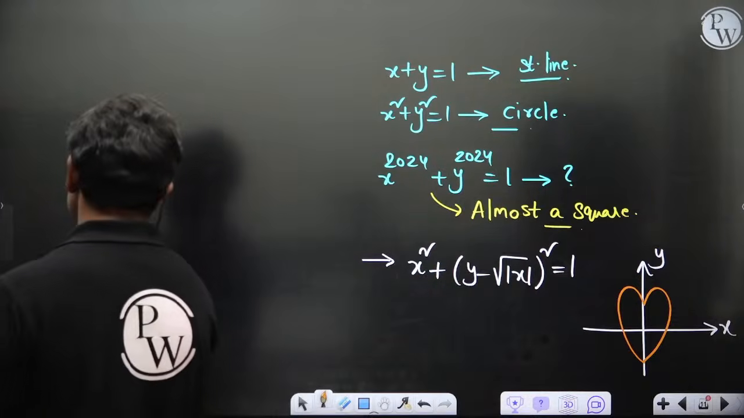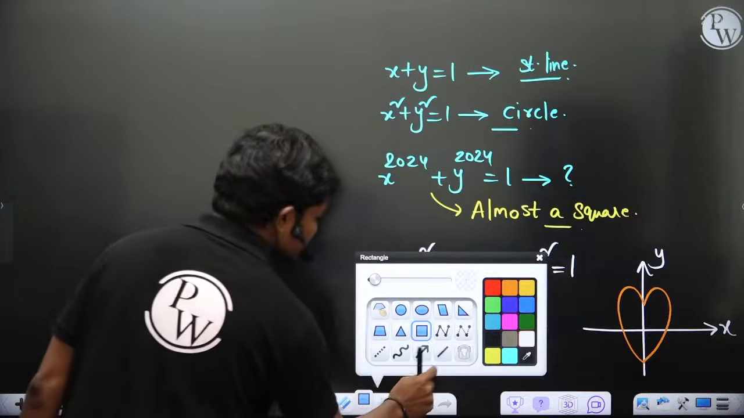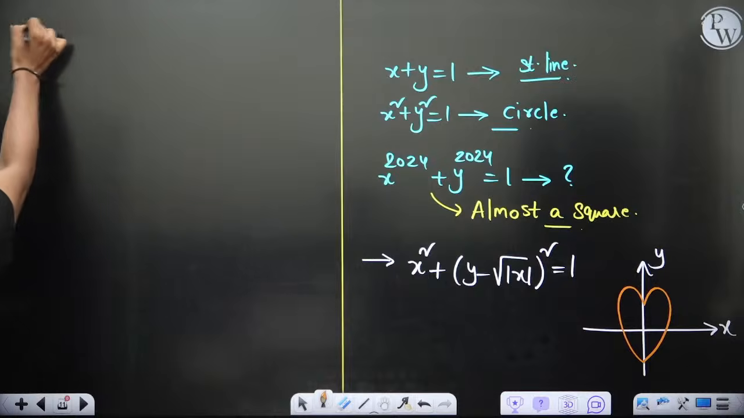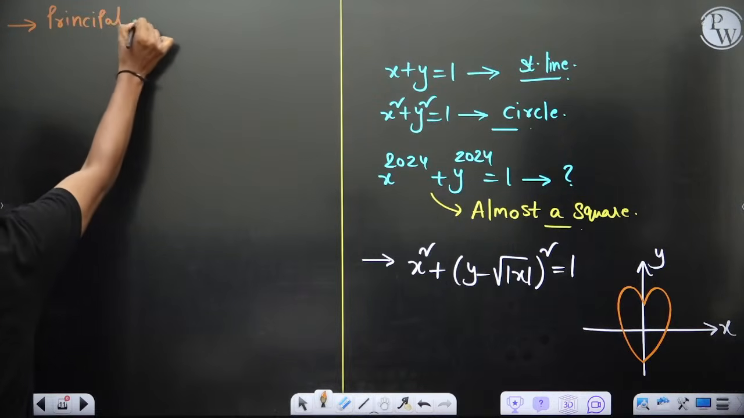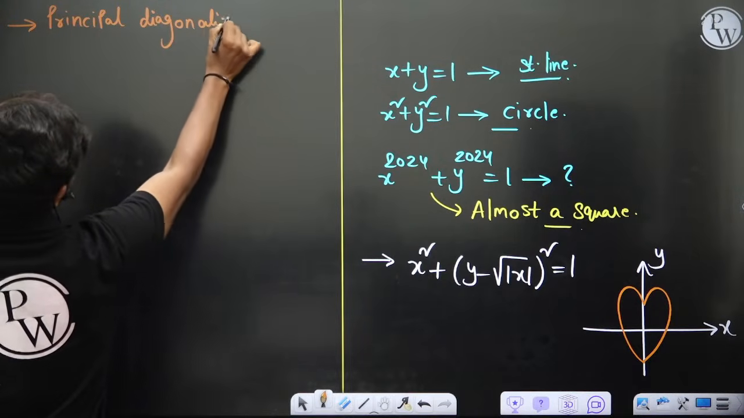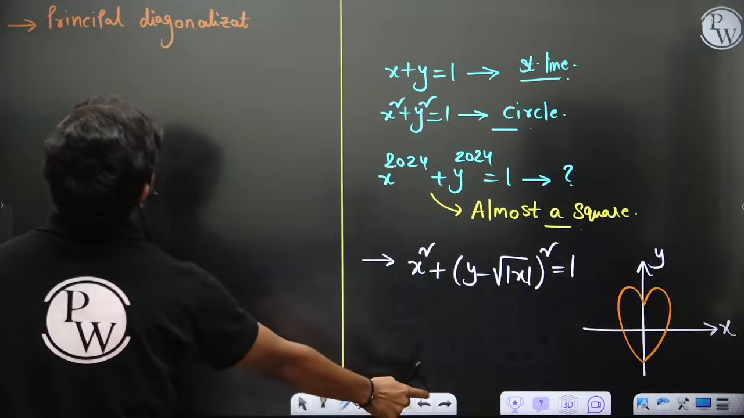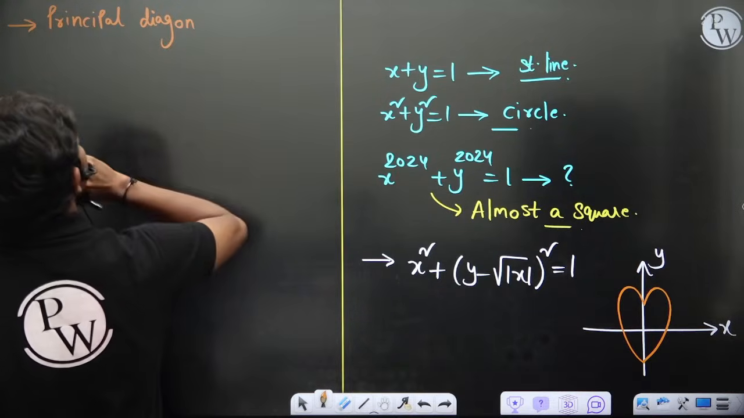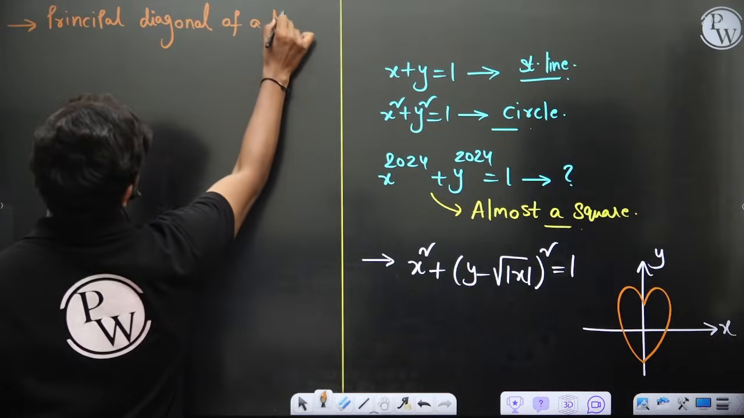So anyway, let's see. Now we have talked about this. Then principal diagonal of a matrix, which is very much important actually. The concept of diagonalization or talking about some special types of matrices, everything comes in this. So principal diagonal, diagonal. What is the spelling of diagonal? Diagonal. Okay, principal diagonal of a matrix.